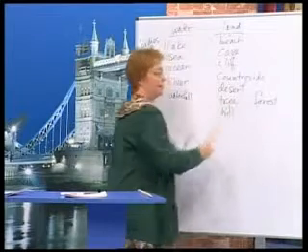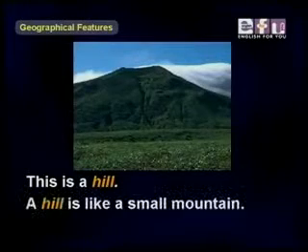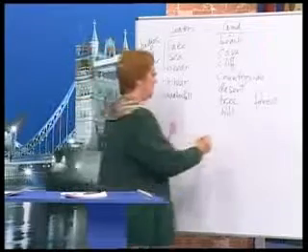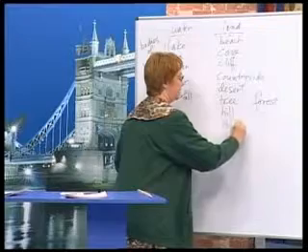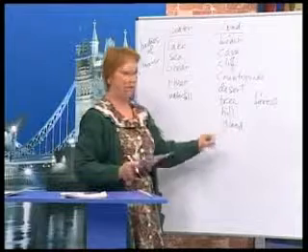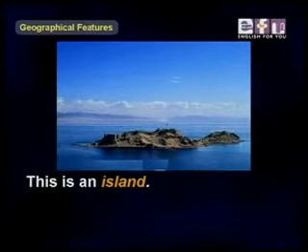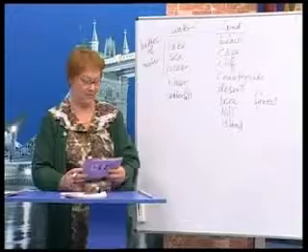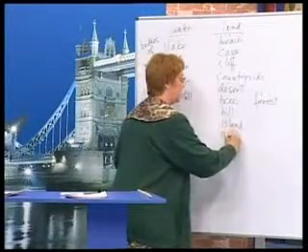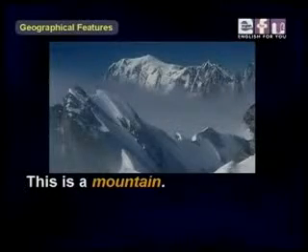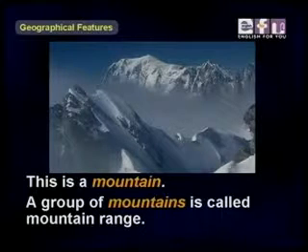Next we have hill. This is a hill. A hill is like a small mountain. We have an island. This is special because we don't say the S. This is an island. Islands have water all around them. Next is mountain. This is a mountain. A group of mountains is called a mountain range.